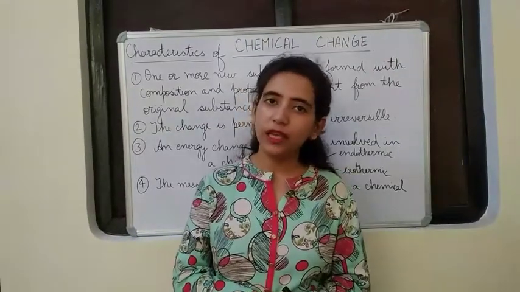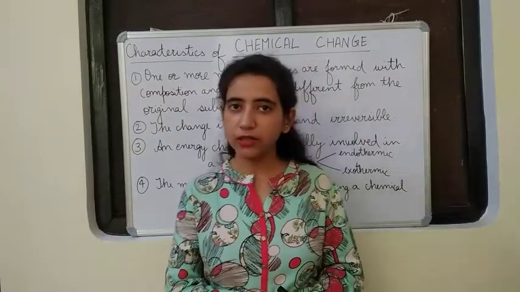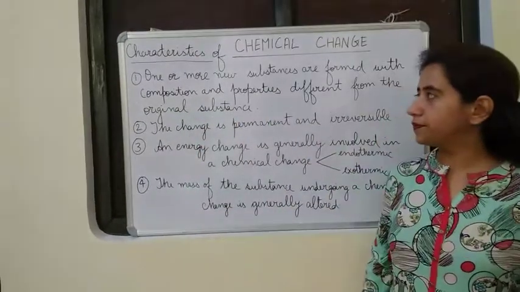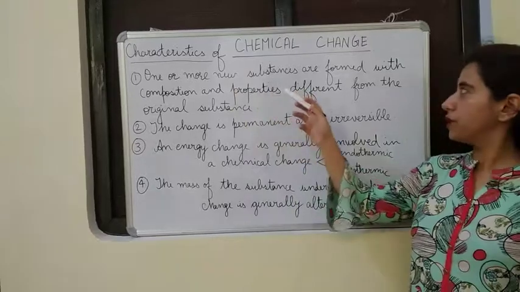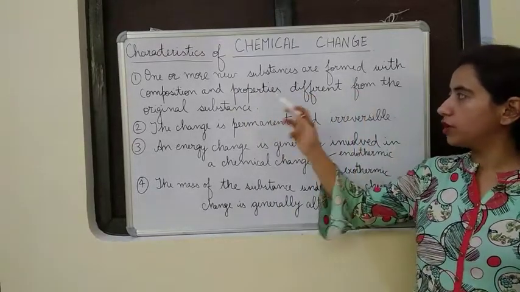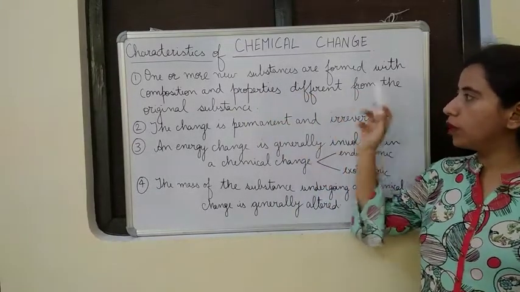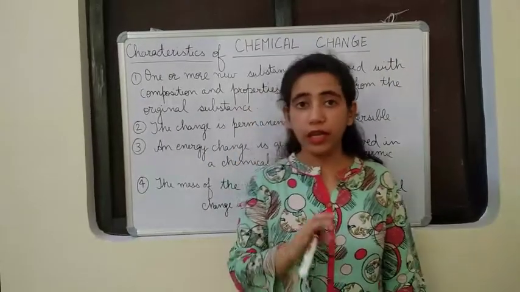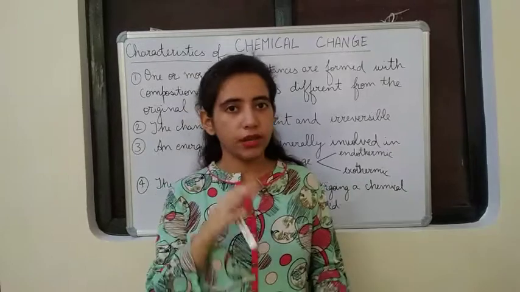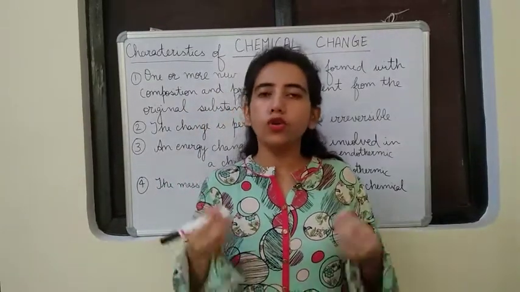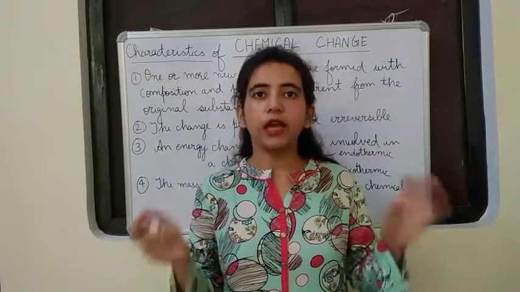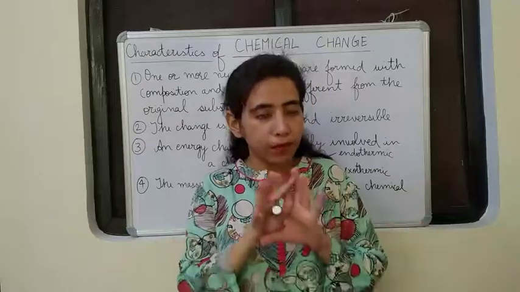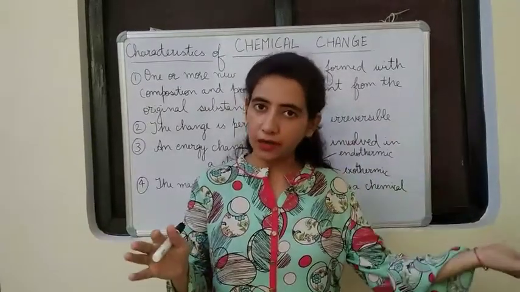Now we'll proceed with the characteristics of chemical change. Let us see the first point. One or more new substances are formed with composition and properties different from the original substance. I hope this point is clear, that whenever a chemical change happens or a chemical reaction takes place, one or more new substances are formed and their composition and properties are completely different from the reactants.